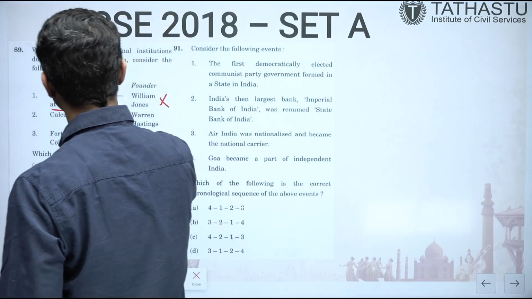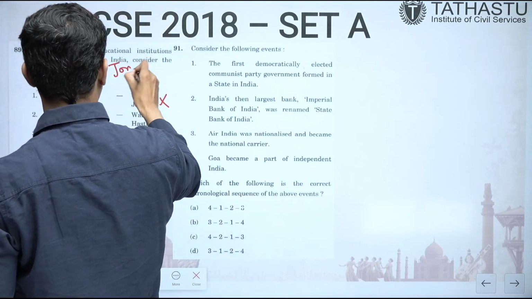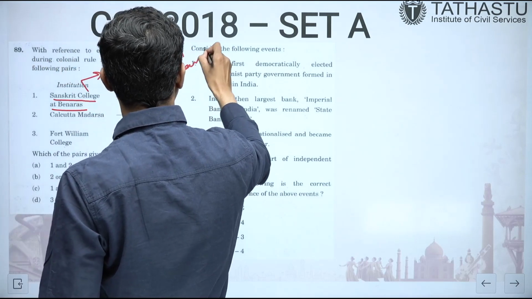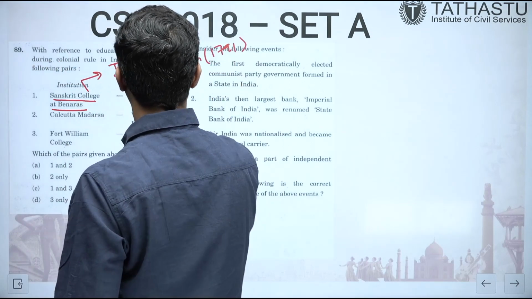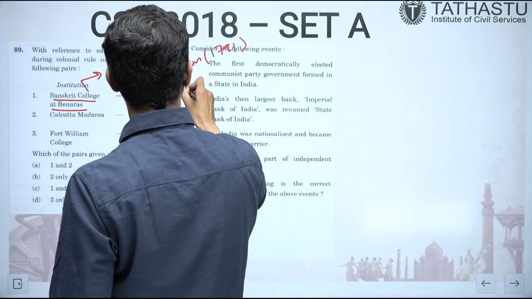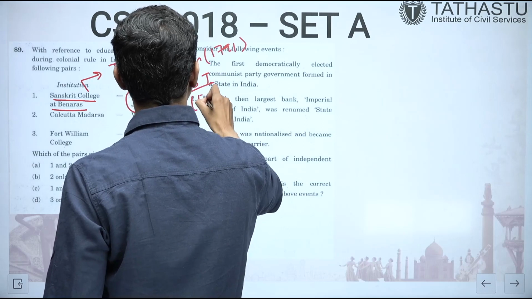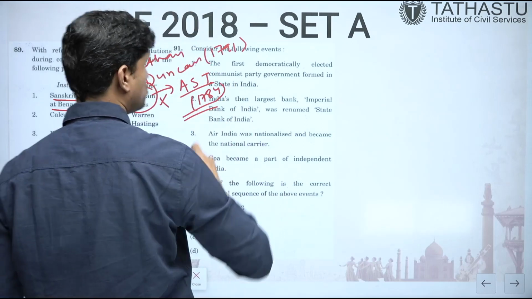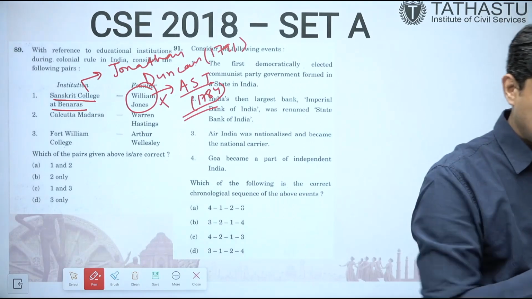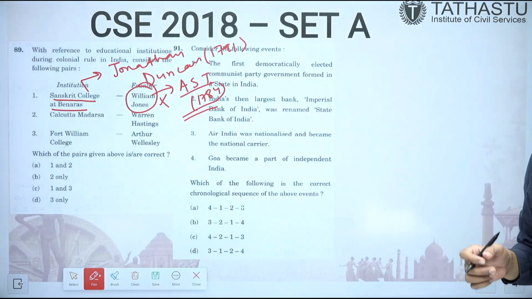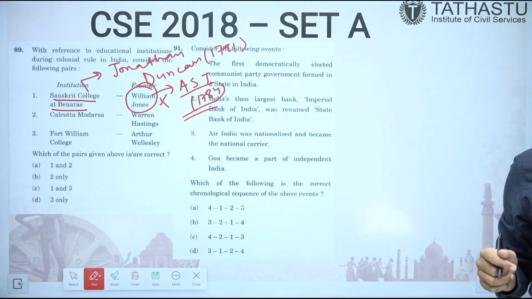No. Sanskrit College at Banaras was opened by Jonathan Duncan in 1791. What did William Jones do? He established the Asiatic Society of Bengal in 1784. So he was associated with the Asiatic Society. He was not associated with Sanskrit College at Banaras.